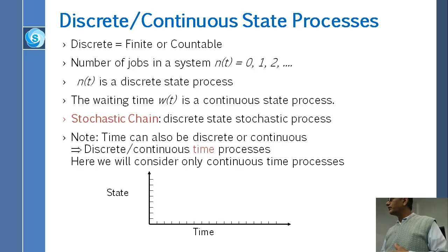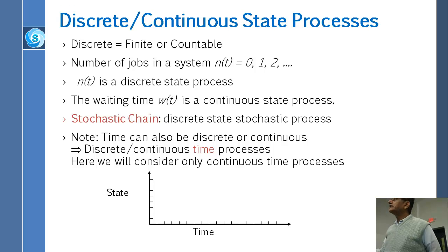State is about the value of these variables. For example, I have drawn n(t) here. If you were to really draw n(t), it wouldn't be continuous like it's shown here. It would be jumping up by 1 and jumping down by 1, so it will be more discrete state. Discrete state means: is the value discrete or not? And discrete time is the other one.